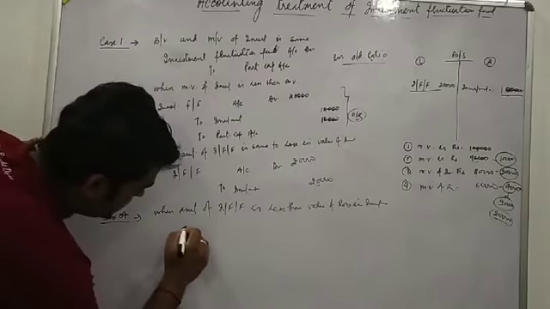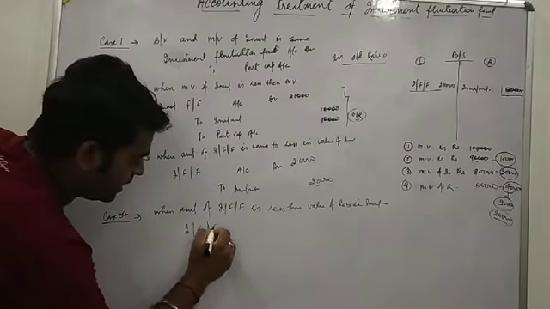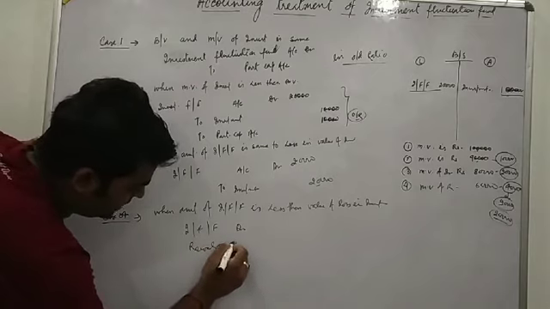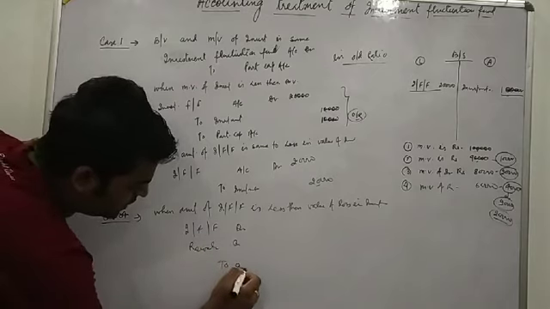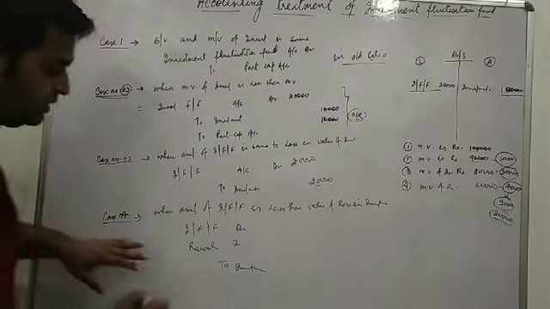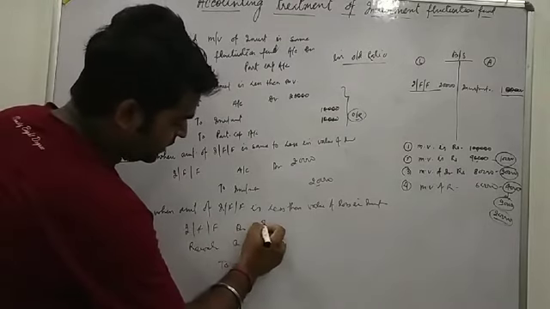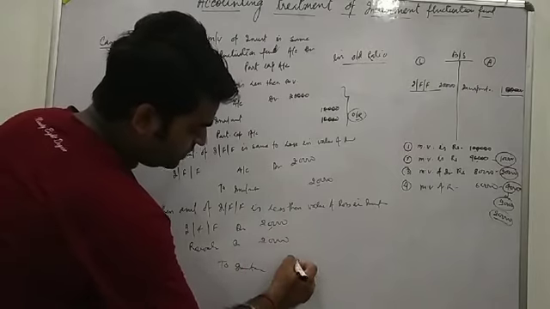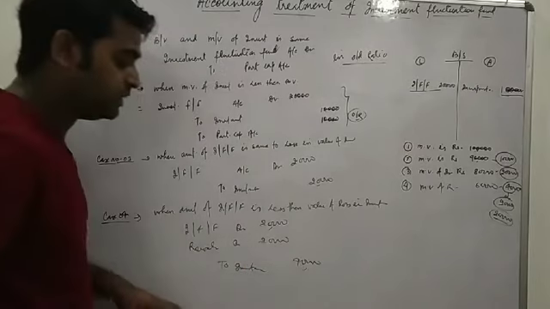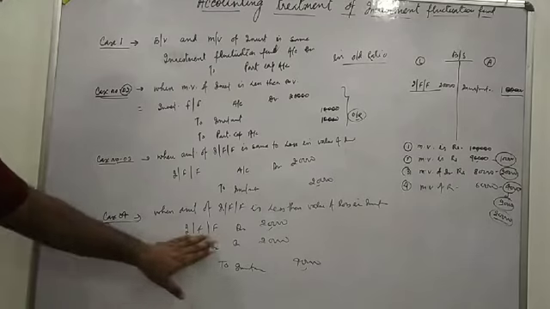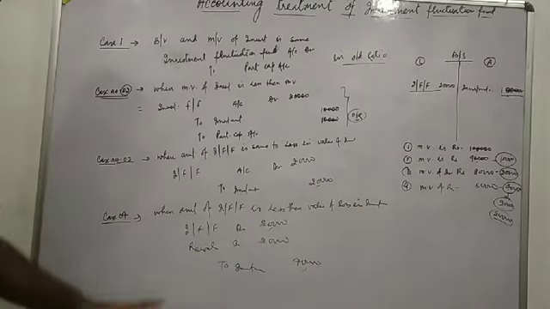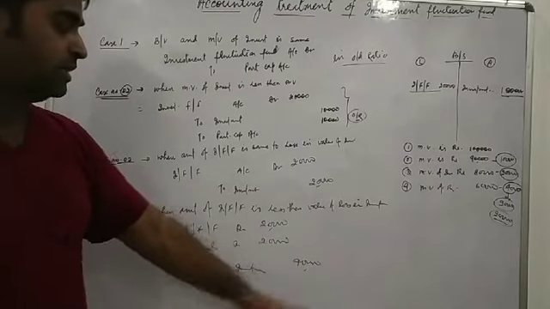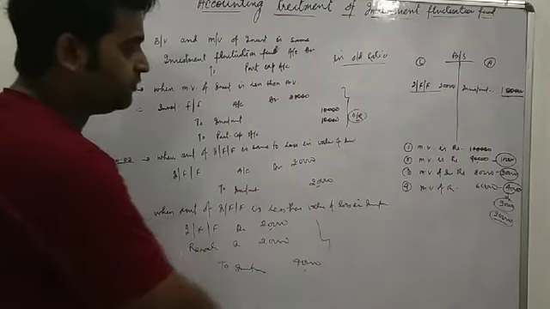Entry will be investment fluctuation fund account debit, revaluation account debit to investment. Getting it? So investment fluctuation fund 20,000, remaining balance 20,000 in revaluation, and then 40,000 we will transfer in investment. Investment fluctuation fund account debit 20,000, revaluation 20,000 debit to investment 40,000. This was case number 4.